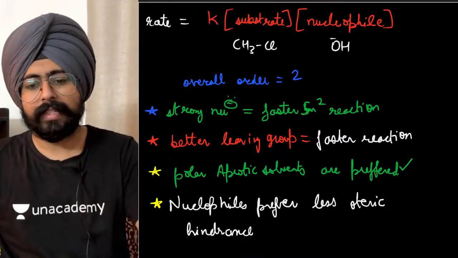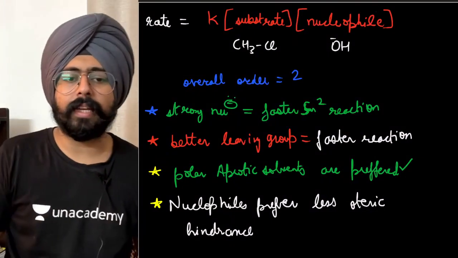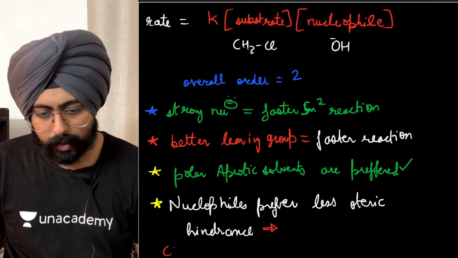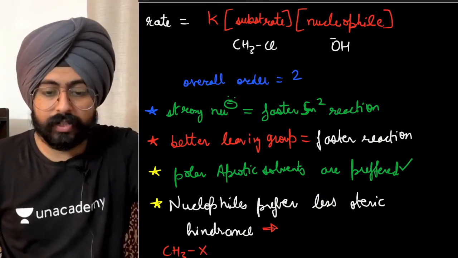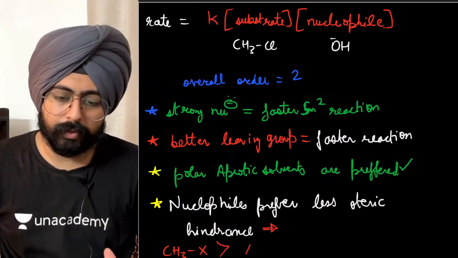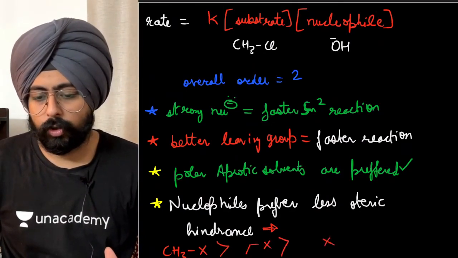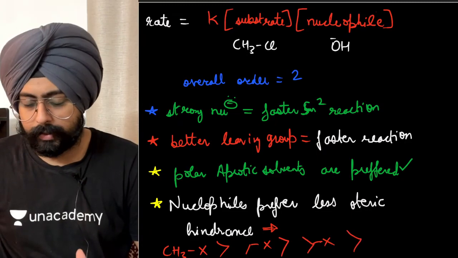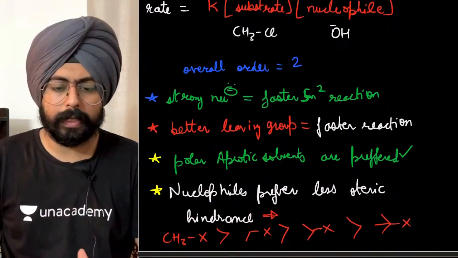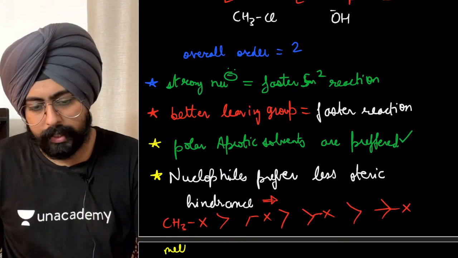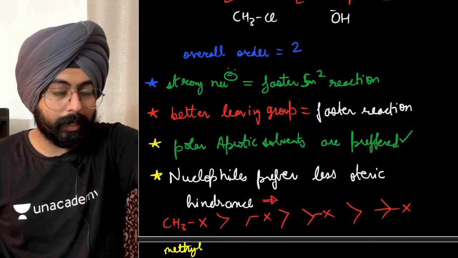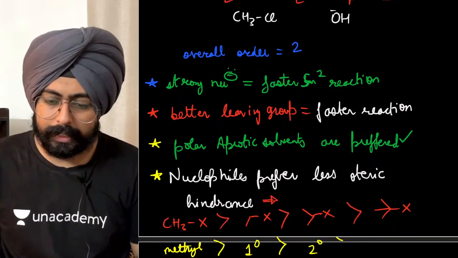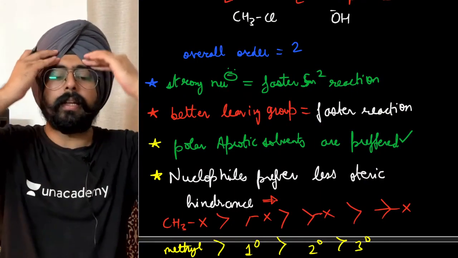Okay, so since nucleophiles prefer less steric hindrance, my dear friends, this gives rise to a very obvious idea over here: that methyl substrates give a faster reaction than 1 degree substrates, than 2 degree substrates, than 3 degree substrates. I'll write that over here, that methyl alkyl halide will give you a faster reaction compared to a 1 degree alkyl halide, compared to a 2 degree alkyl halide, compared to a 3 degree alkyl halide, because 3 degree alkyl halide has too much steric